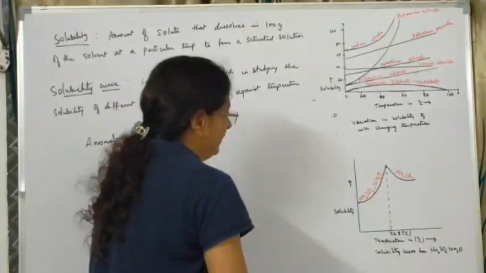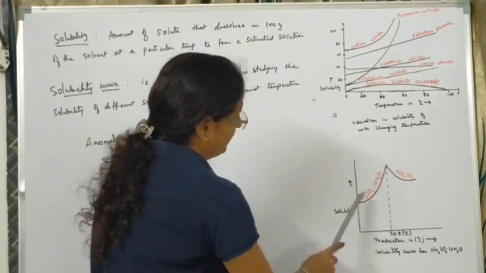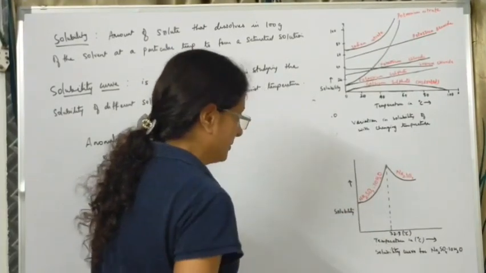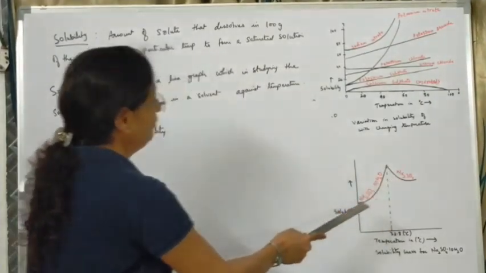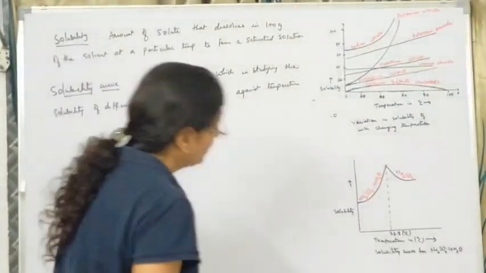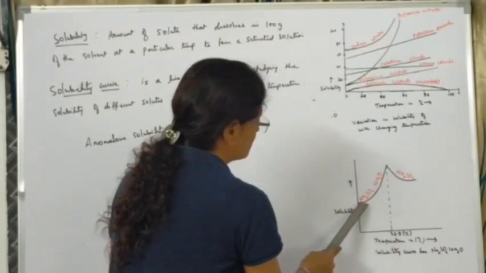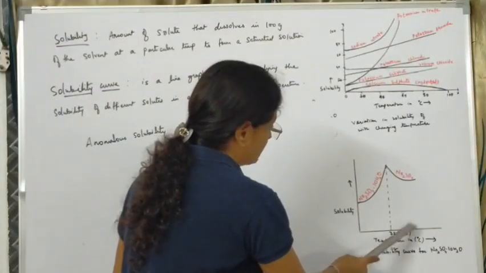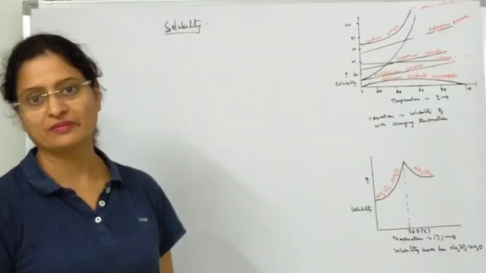Sodium sulfate decahydrate, when we are heating it, the solubility increases, but only up to a temperature of 32.8 degrees Celsius. After that, you can see the solubility starts decreasing. This behavior we call anomalous solubility. Below 32.8 degrees Celsius this salt is hydrated, and above 32.8 degrees Celsius it becomes the anhydrous substance.